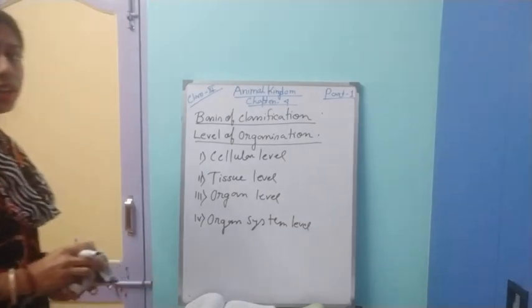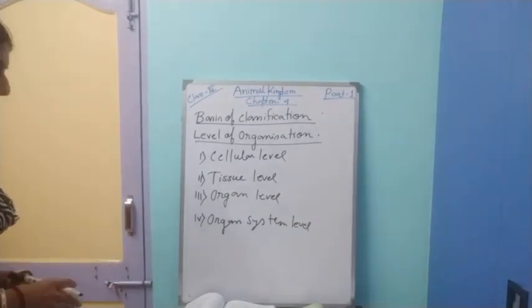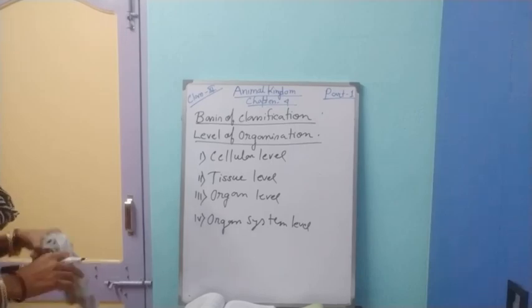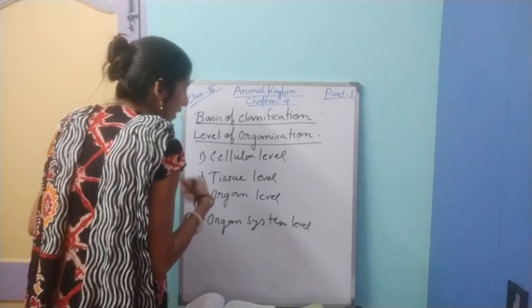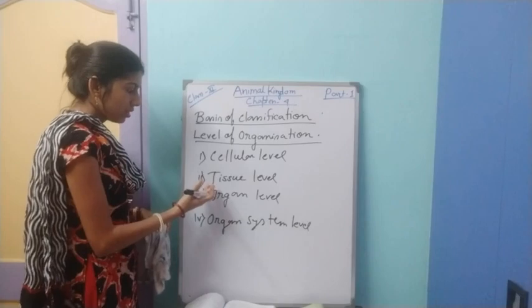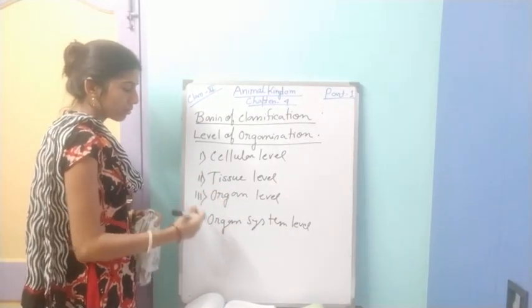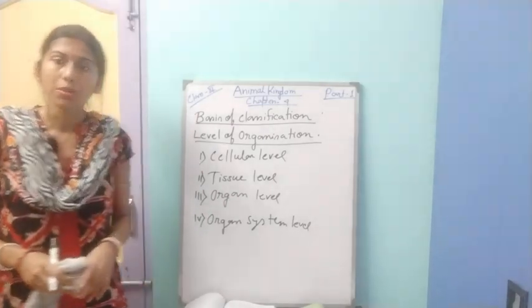As we know, our body is made up of cells, and cells aggregate to form tissue, and some tissues form an organ, and some organs form an organ system level of organization.